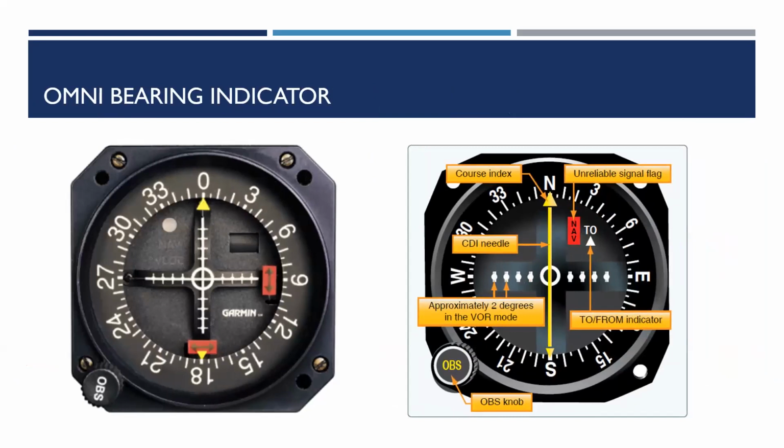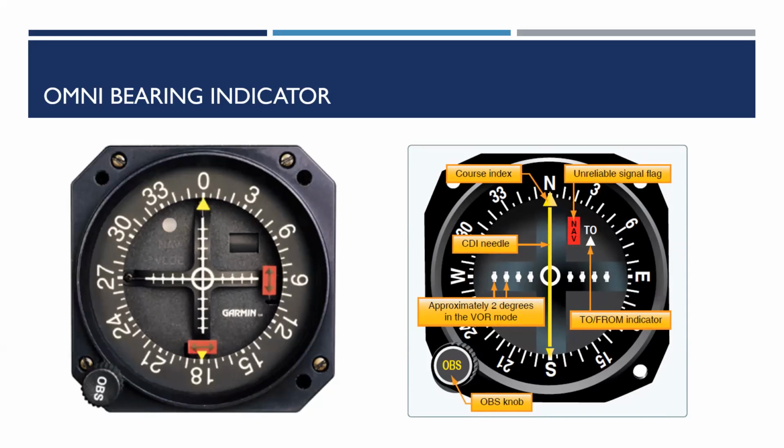An Omni Bearing Indicator (OBI) is the typical light airplane VOR indicator and is shown in the accompanying illustration. It consists of a knob to rotate an omni-bearing selector and the OBS scale around the outside of the instrument used to set the desired course.